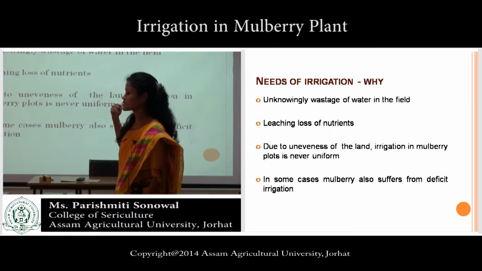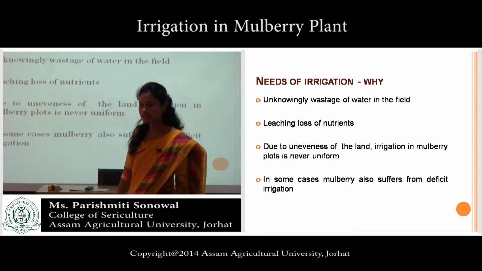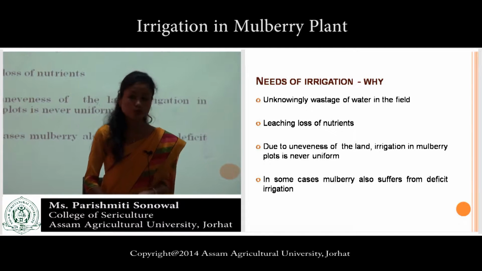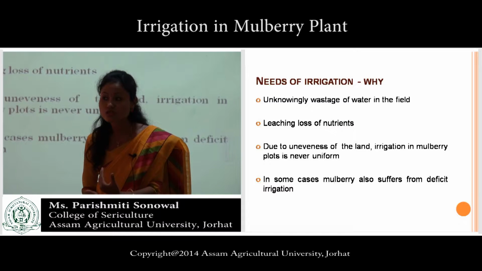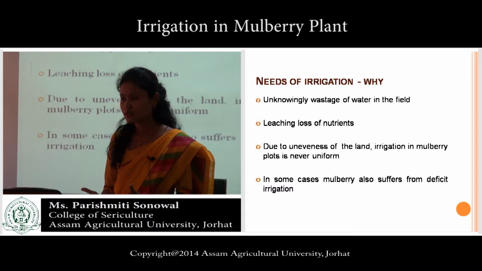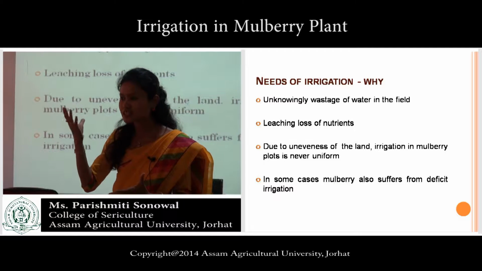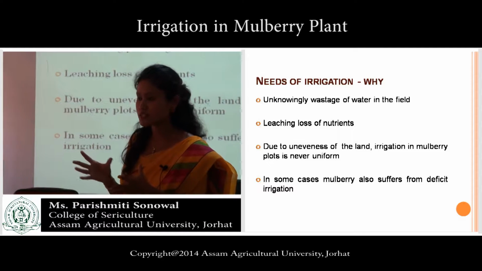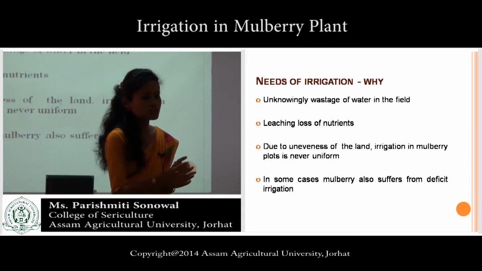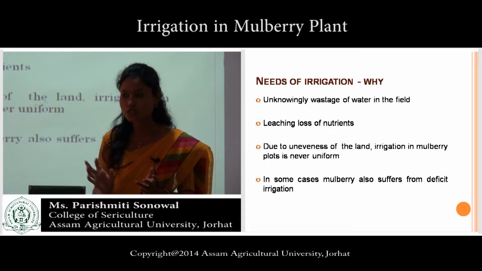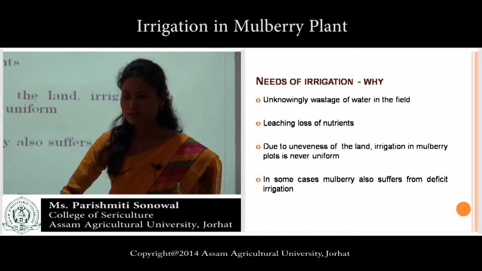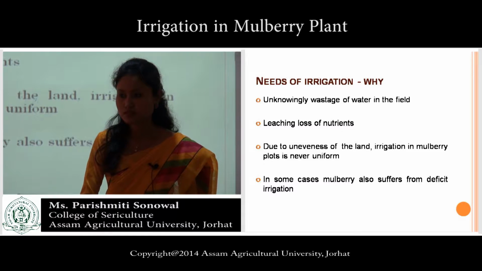Unknowingly wastage of water in the field. Some farmers pour water continuously in the hope that if there is scarcity of water, then his plant will not grow properly. They are very traditional in thinking. They are very conservative. They never accept the new technology for irrigation. So what they used to do, they used to prepare beds and pour water.